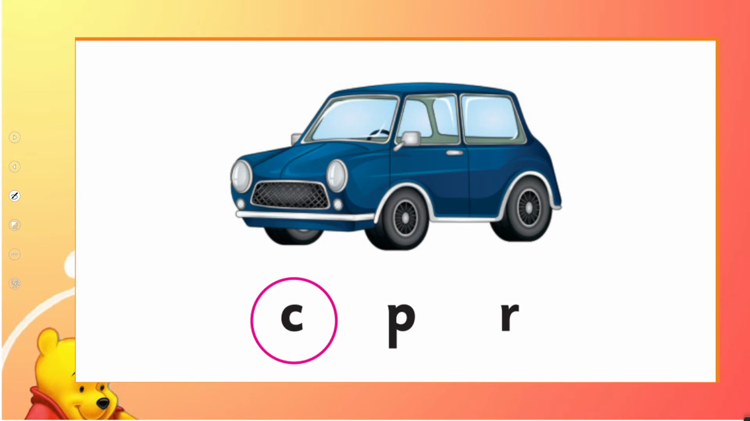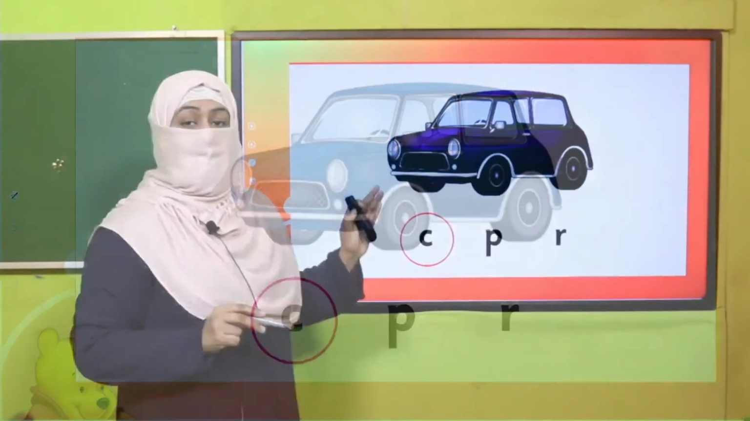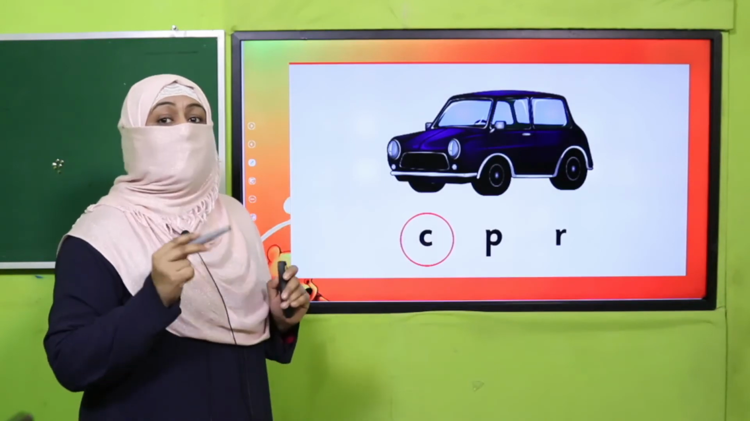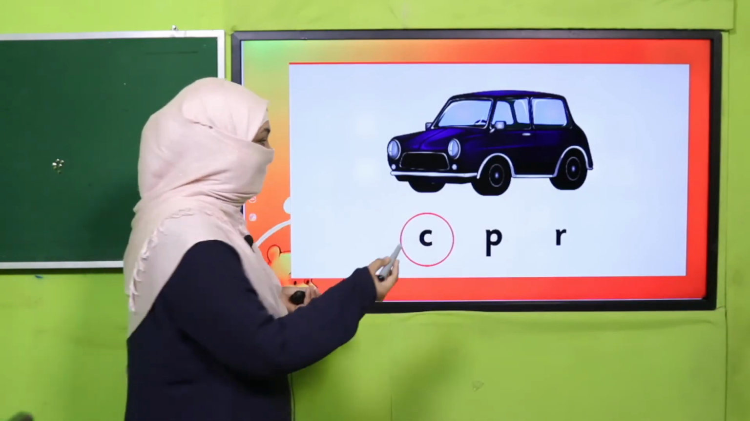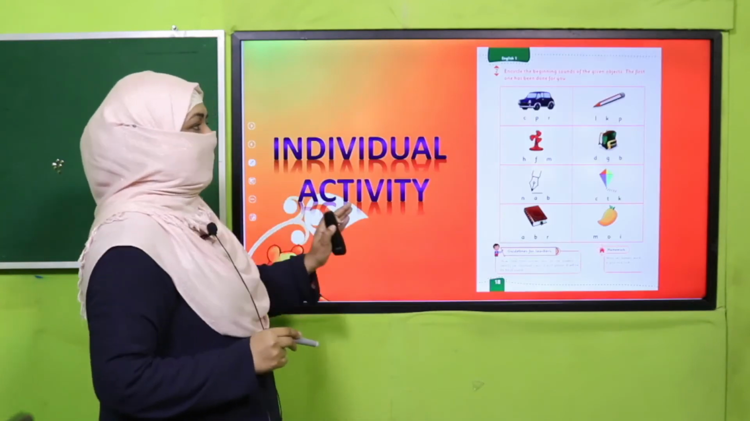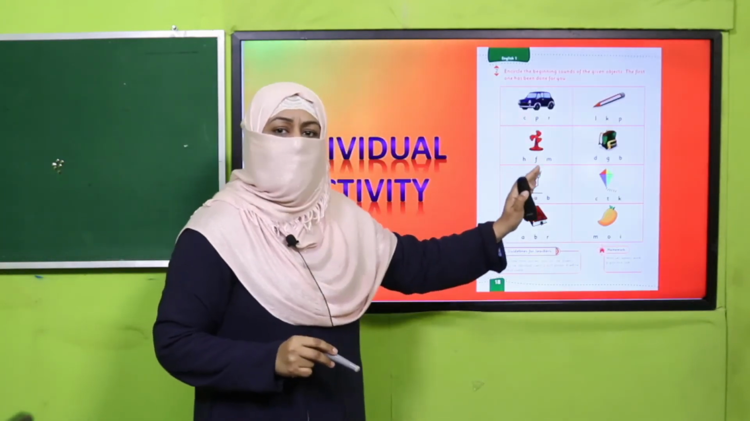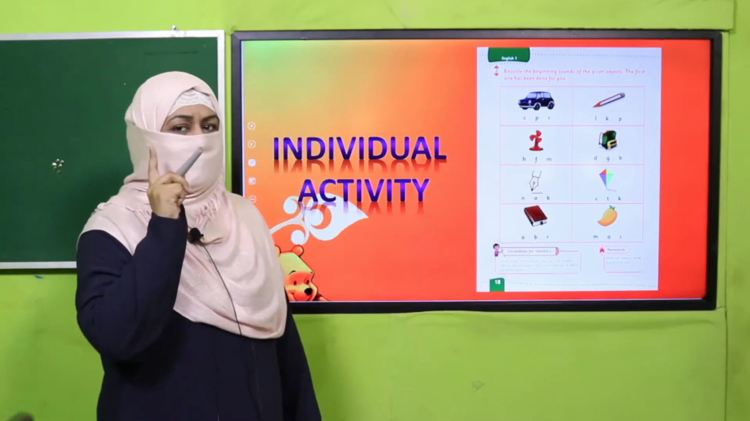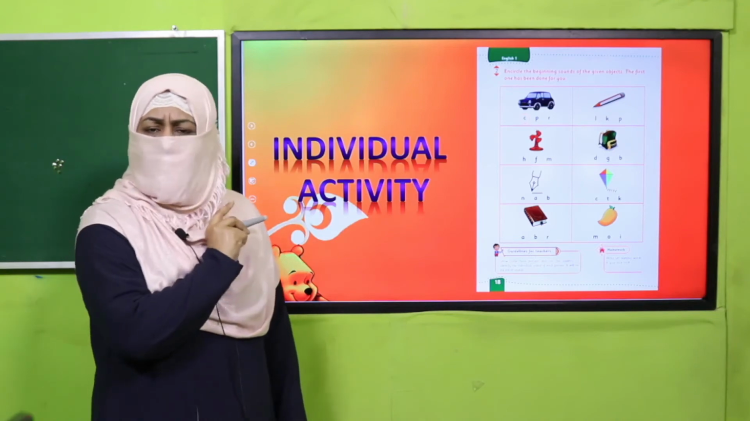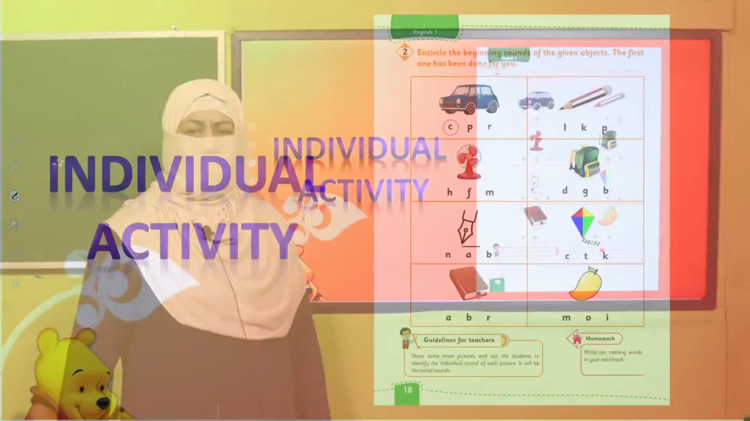Look at this picture. It's car, car. So the first sound you are saying and listening is k, and k, we know it's the sound of letter C. That's why we have encircled it. Likewise, on this page, keep on saying the word and encircle the first sound you say. It's your individual activity. Pause the video. All of you enjoy the activity.